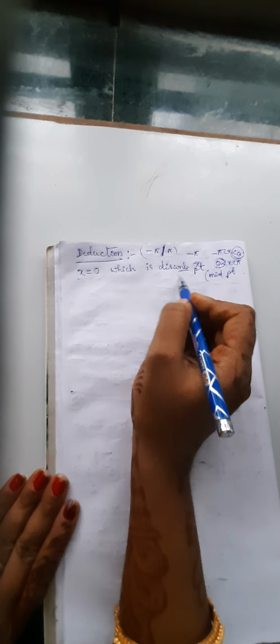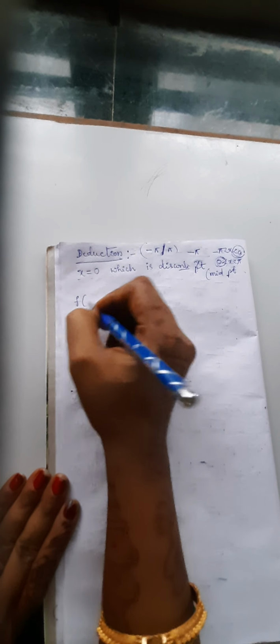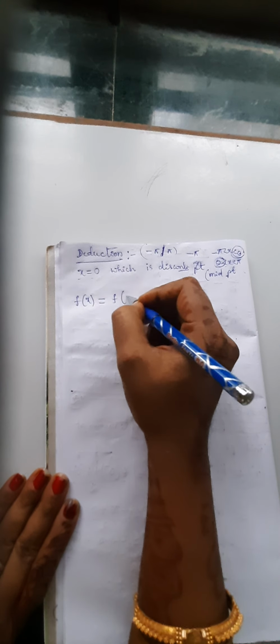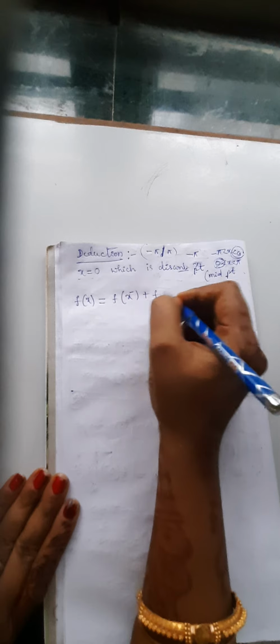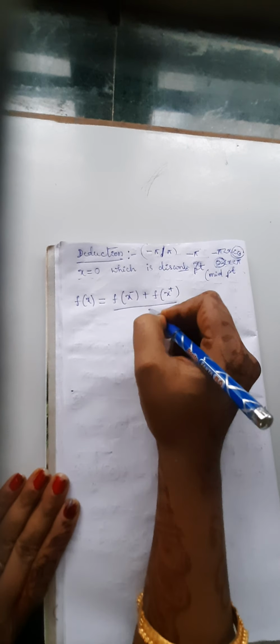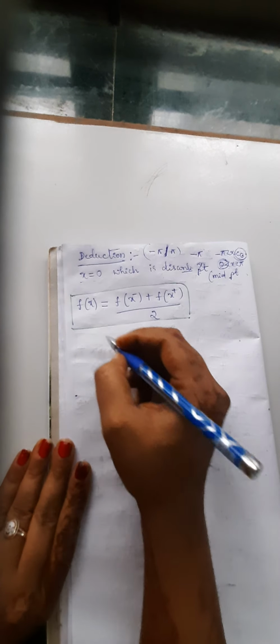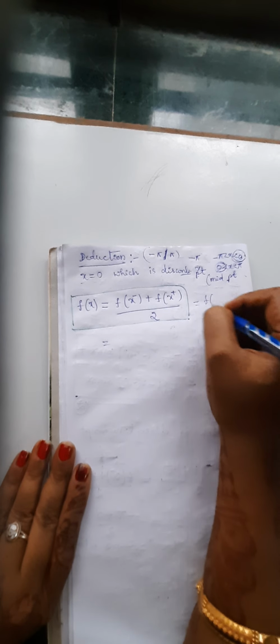When the discontinuous point is a middle point, to find the new function, we use the formula f of x equal to f of x minus plus f of x plus divided by 2. We use this formula to find the new function for a discontinuous middle point. Now we are taking x is 0, so it becomes f of 0 minus plus f of 0 plus divided by 2.